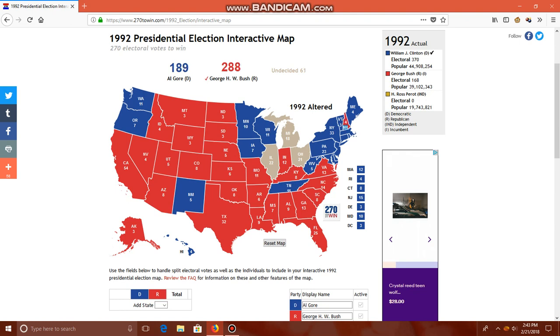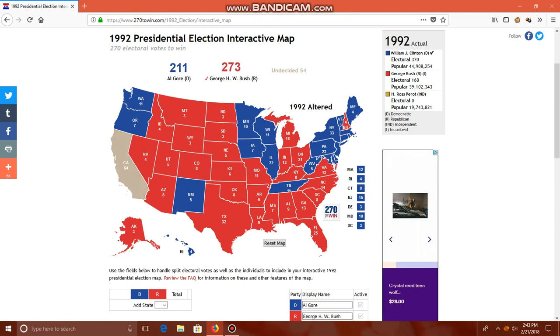I also think narrowly Bush would carry New Hampshire. I also believe Bush would narrowly carry Michigan as well. Now, I do believe, though, in Illinois, that would go to Al Gore. I think Gore would narrowly carry Illinois. However, Ohio would go for George H.W. Bush. And that pretty much does it here. I think Ohio would narrowly go for him in that corner. I think the final electoral map would be 211 for Al Gore to 327 for H.W. Not a landslide or a blowout, but Bush gets a fairly decent win here.